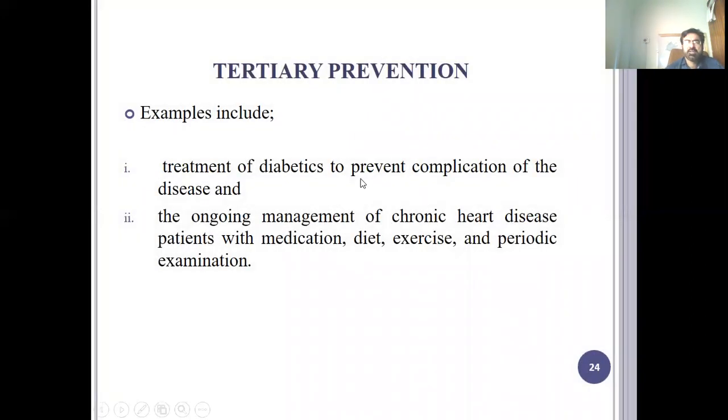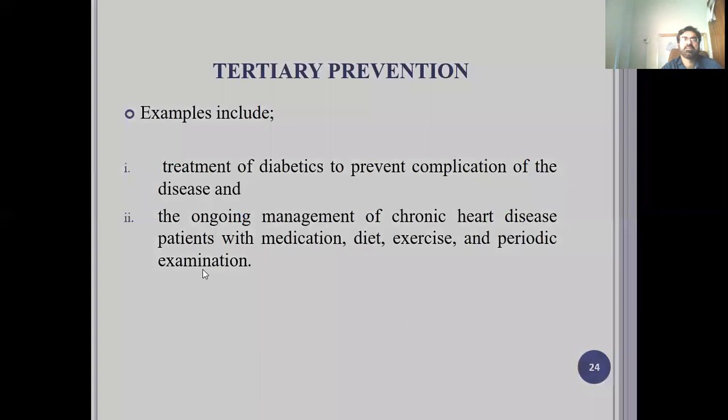Examples include the treatment of diabetes to prevent complications of the disease, and the ongoing management of a chronic heart disease patient with medication, diet, exercise, and periodic examination. These are the best examples of tertiary prevention.